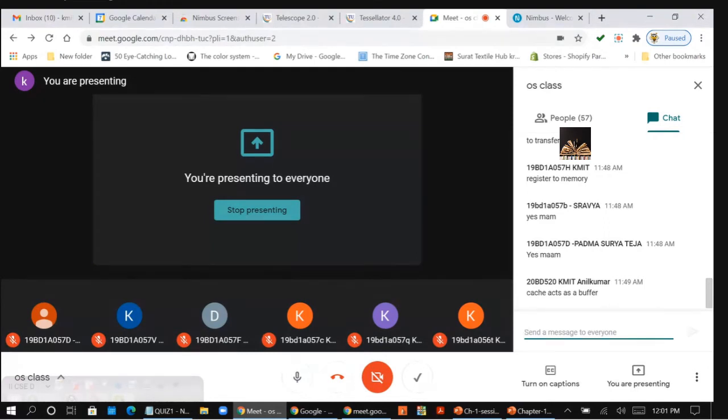Based on the type of the register it is loading, that particular IO operation will be performed. Clear?